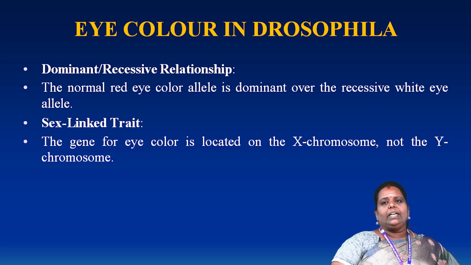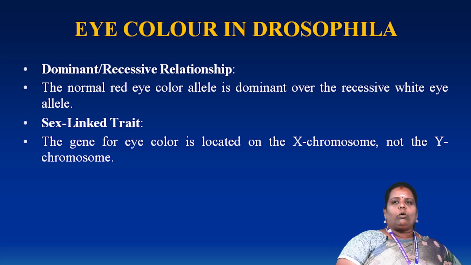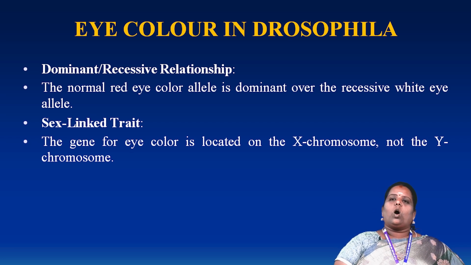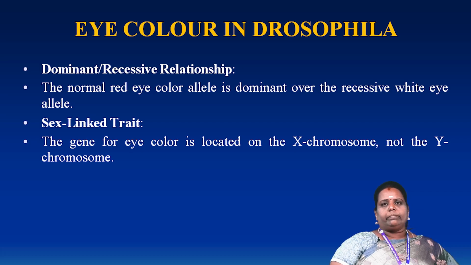The sex-linked trait also occurs. The gene for eye color is located on the X chromosome, not on the Y chromosome. The X chromosome is dominant. The eye color is transmitted only from the X chromosome, not the Y chromosome. So this Drosophila eye color variation is transmitted from the X chromosome.